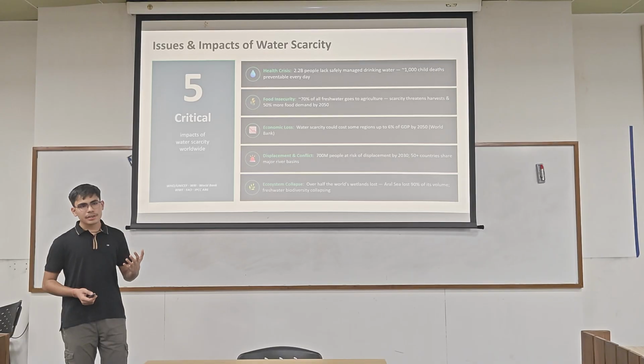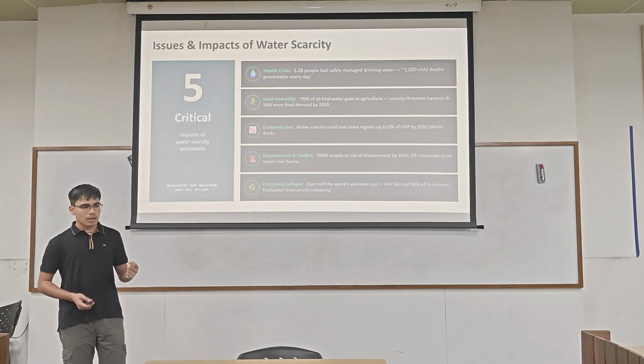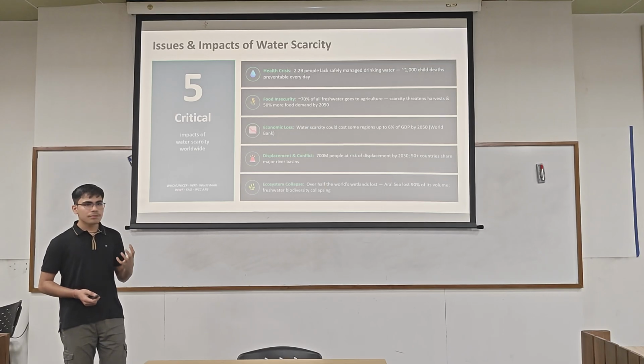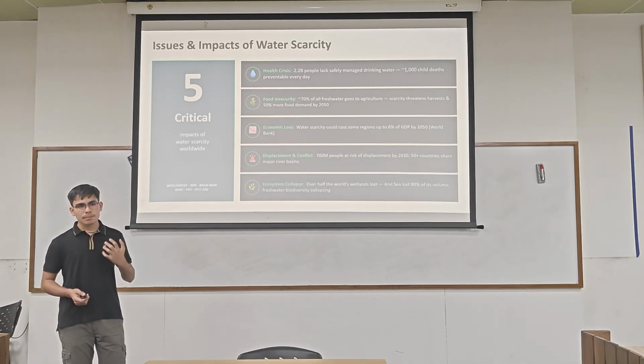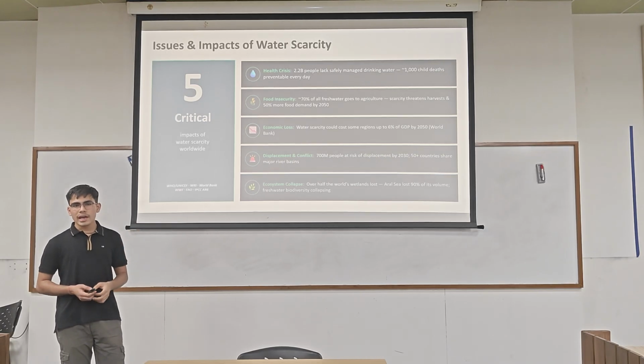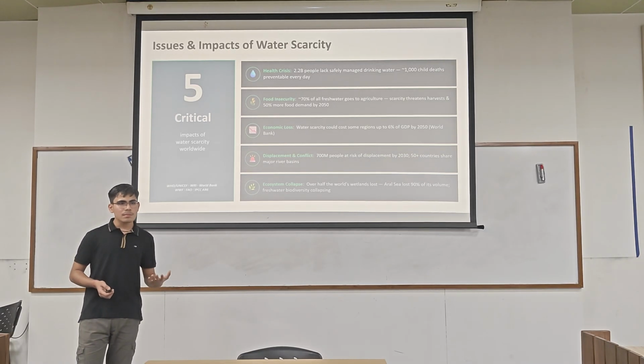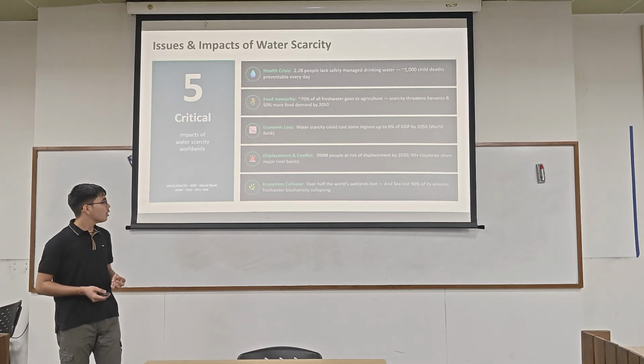And more than 700 million people are at risk of displacement, and more than 50 countries share major river basins. So when these rivers shrink, the agreements made during better times will also break down.